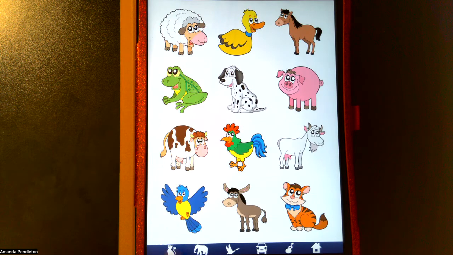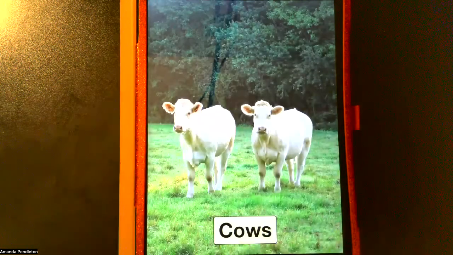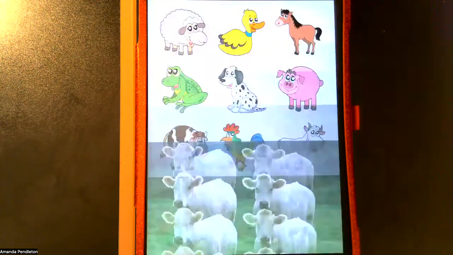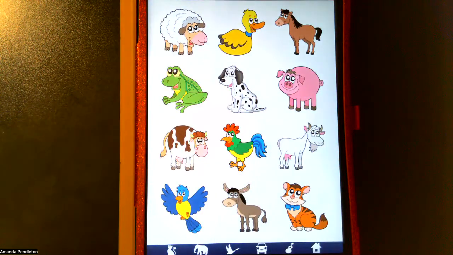Plus, it's just fun. They might really enjoy looking at different animals. So if they have a favorite animal, this may be a really fun app to come in and play and see different pictures, but also at the same time, they're learning. So that's SoundTouch. Hope you enjoy.